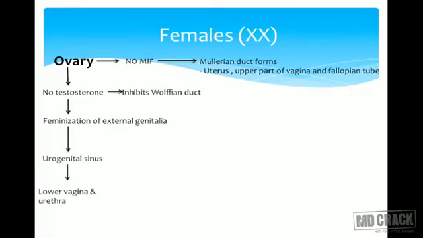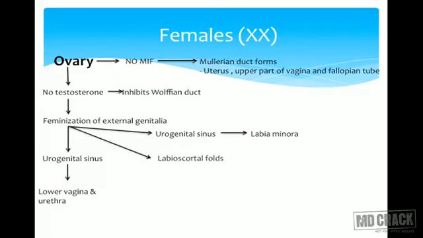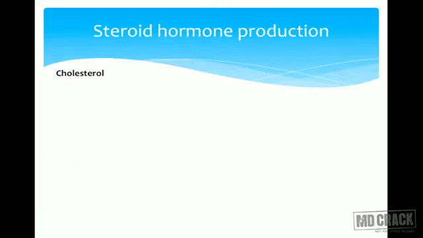From the urogenital sinus, there is formation of lower vagina and urethra. The urogenital sinus forms labia minora as well. The labioscrotal fold remains open and forms labia majora, and the genital tubercle, which is not at all hypertrophied, forms clitoris.